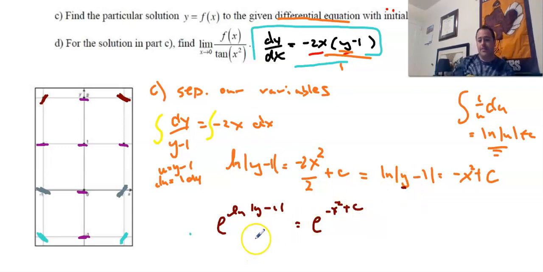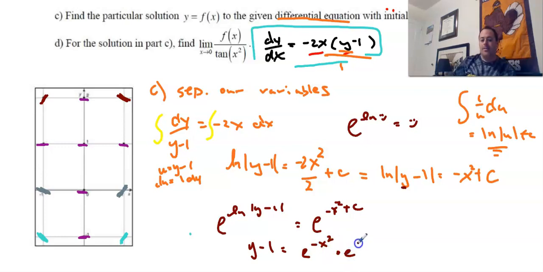So we have this. Now remember, this is a law that you guys should know, that e to the natural log of anything is just what that is. Right? We're going to go ahead and drop the natural log here. So y minus 1. So remember, e to the natural log of our smiley face is just our smiley face. So it doesn't matter what that is. Right? Okay. And so now this is going to be e to the negative x squared and then times e to the c.